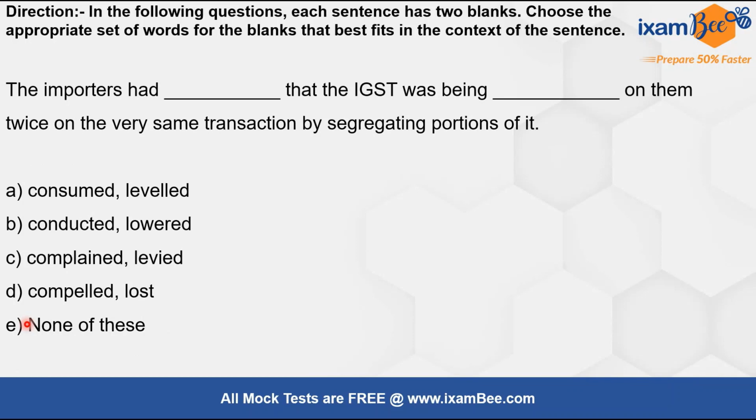Now the next one says the importers had dash that the IGST was being dashed on them twice on the very same transaction by segregating portions of it. Now the moment we read, we know that IGST is what, GST is what, tax. Okay, then IGST is also tax. So यहाँ पे tax की बात हो रही है. That IGST was being what?